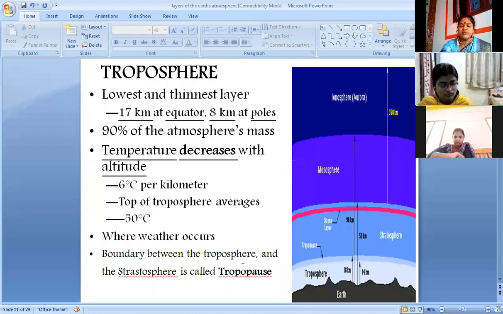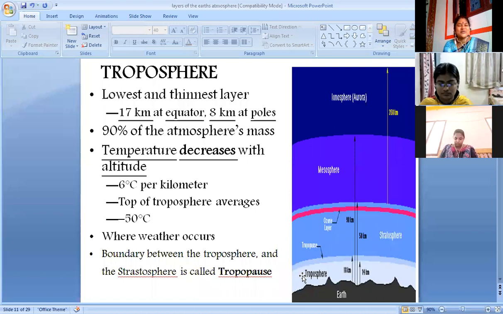Now let us see the detailed layers. First, let us see troposphere. Troposphere is the lowest and thinnest layer, and it extends up to 17 kilometers at the equator, then 8 kilometers at the poles, North Pole and South Pole. Then 90% of the Earth's atmosphere's mass is present here. And look at this diagram, we could see clouds.